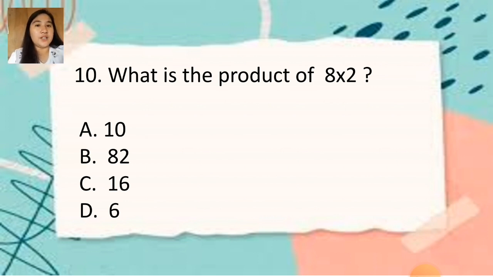So in multiplication, you will add the multiplier 8 times. So the right answer is 16. So why isn't it 10? Because the given is 8 times 2, not 5 times 2. And the rest of the choices are wrong answers. So the right answer is 16.